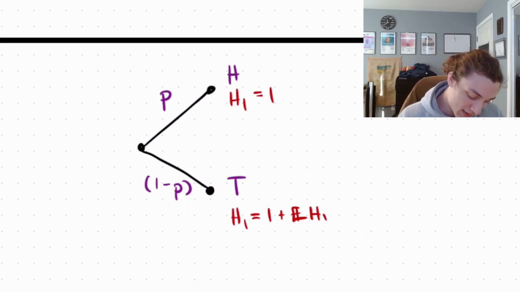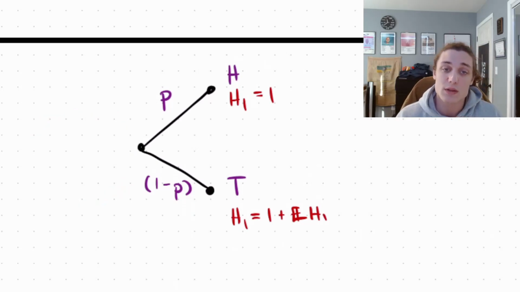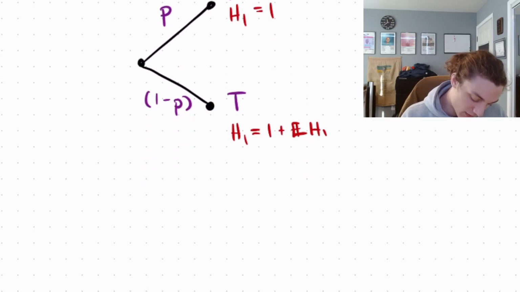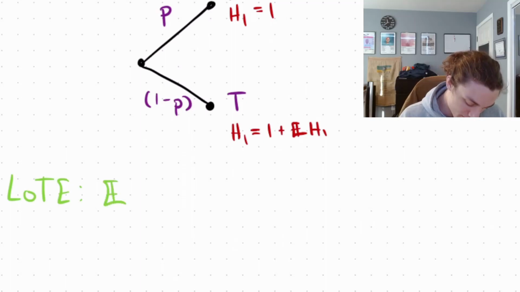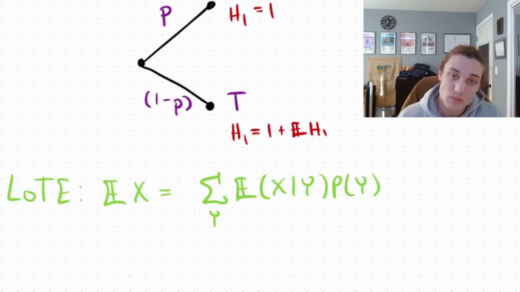Okay, so this is nothing over here, right? We're starting from nothing. But what we can do is use the law of total expectation. If you recall, the law of total expectation says the expected value of X is equal to the sum of the expected value of X given Y times the probability of Y, summed over Y. Okay?